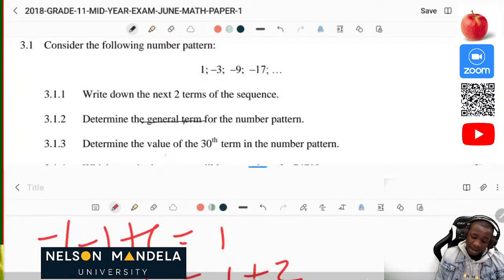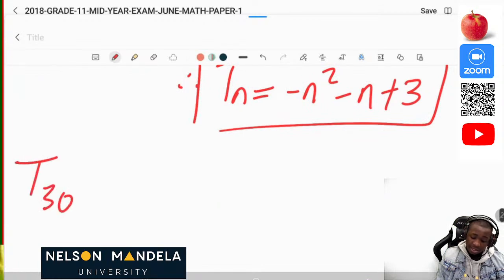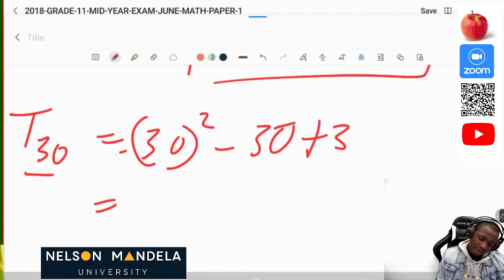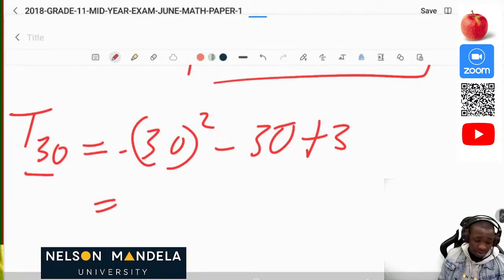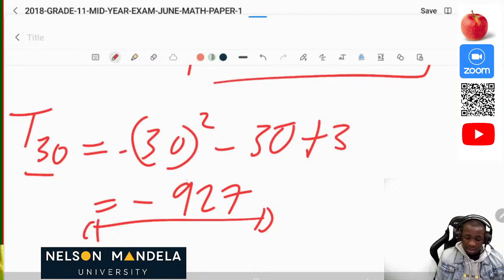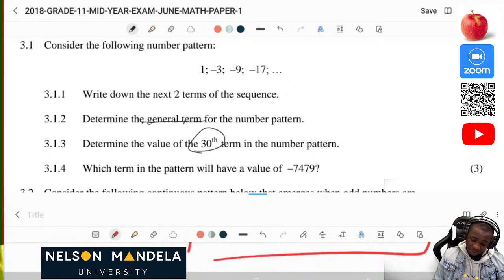Now determine the value of the 30th term in the number pattern. So the 30th term now is T30. Where there is n, you replace it with 30. So in the general term, wherever you see n, you place your 30. So we have negative 30² minus 30 + 3. Then now let's get our answer. Then we can get our answer as negative 227. So that's our T30. Now you can actually see that this is easy, right? So we are enjoying, we are cruising together.